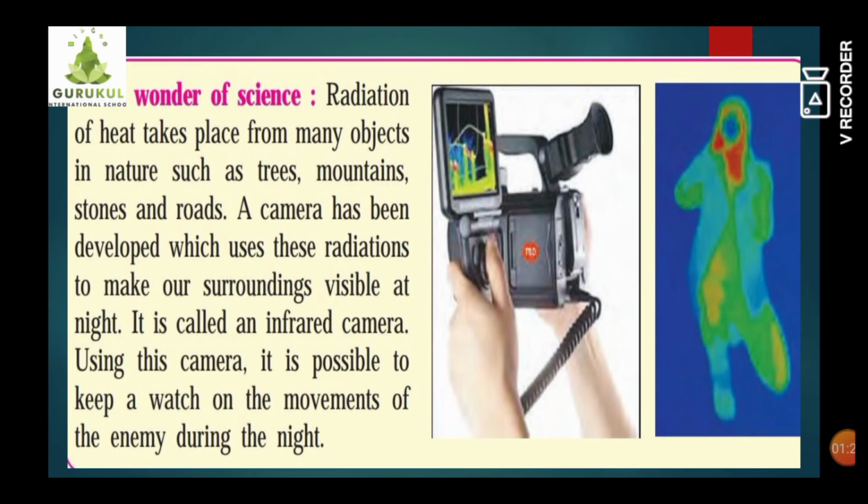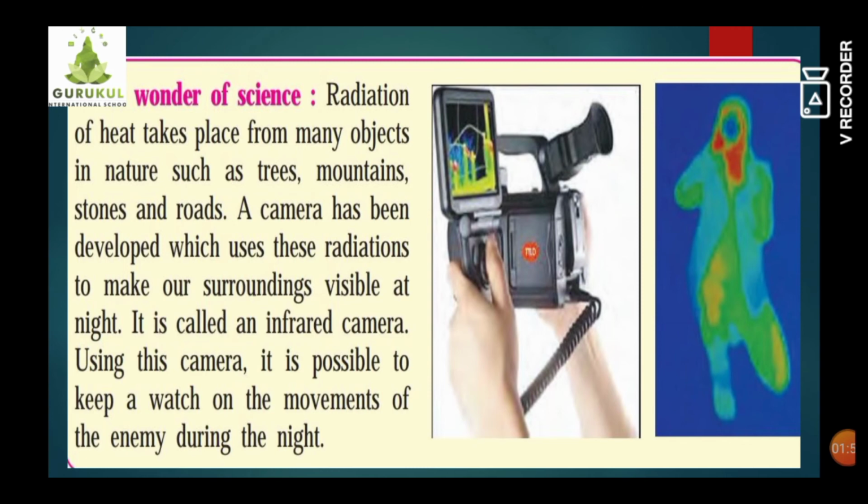Radiation of heat takes place from many objects in nature such as trees, mountains, stones and roads. And a camera has been developed which uses these radiations to make our surroundings visible at night. So there is one camera which captures images of the heat radiated by some of the objects.